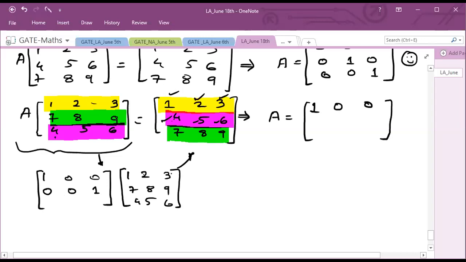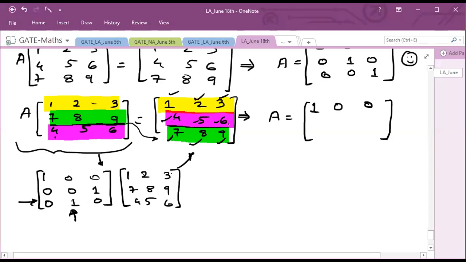In the same way, now I want the second row in the third place. So the last row should be 0 1 0, because whatever elements are in R2, I want in the R3 place. So that's why I'm taking 1 in the second position for R3. Now I multiply this with 0 1 0. So 1 into 0 will become 0, 7 into 1 will become 7, and 4 into 0 will become 0. So this is 7. In the same way, 2 into 0 is 0, 8 into 1 is 8, plus 5 into 0 is 0. 3 into 0 is 0, plus 9 into 1 is 9, plus 6 into 0 is 0. So it is 9. Is it clear?